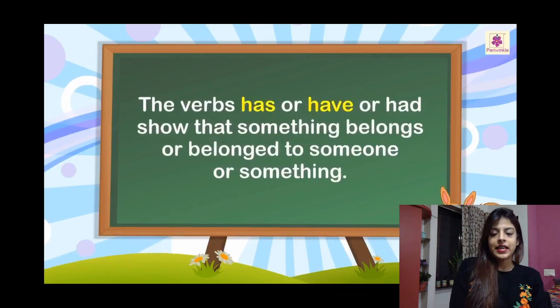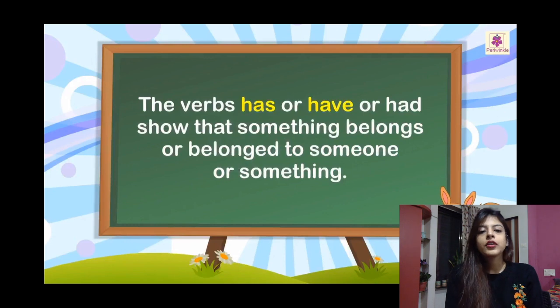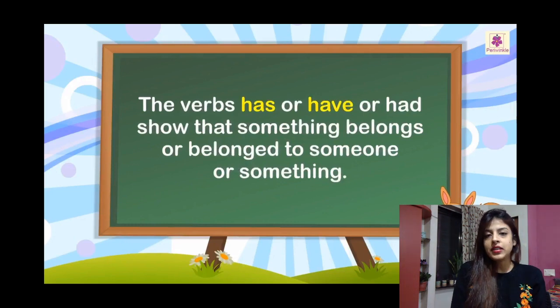As I said, the verbs has or have or had show that something belongs or belonged to someone or something. Someone can be a person, an animal, or a thing. So they are also called belonging verbs or possession verbs.